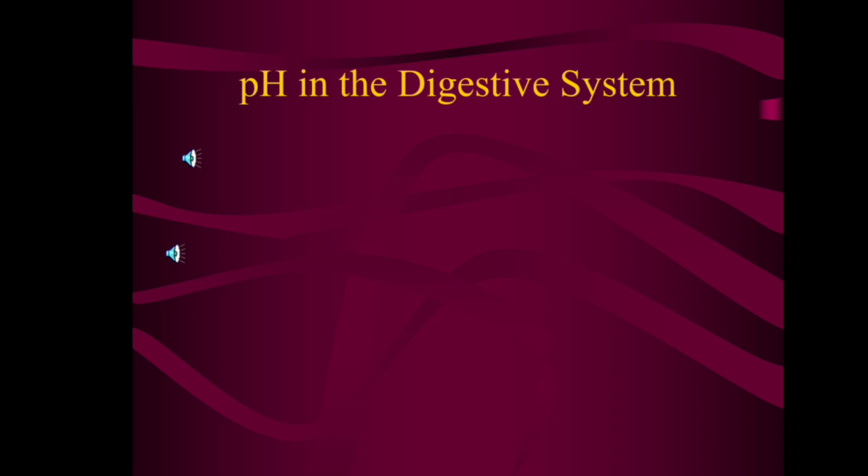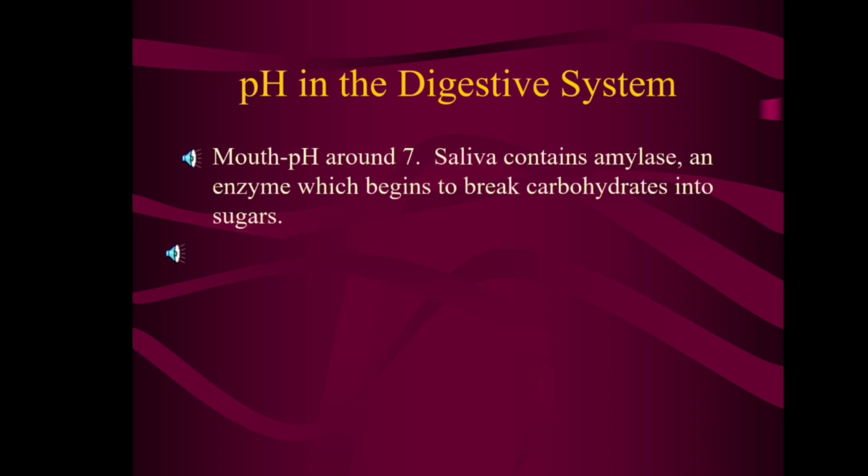Then pH in the digestive system. The pH within the mouth is around 7. Saliva secreted within the mouth contains amylase, an enzyme which begins to break carbohydrates into sugars.